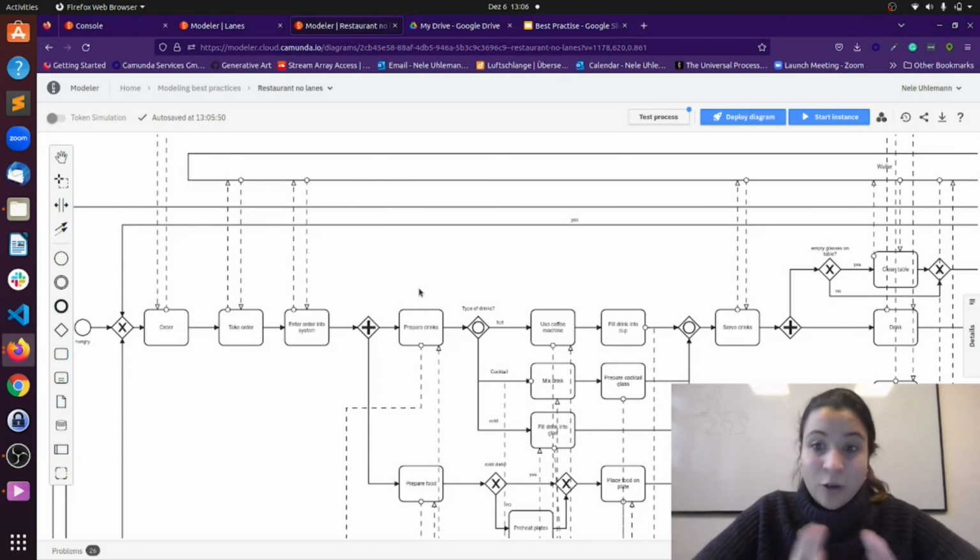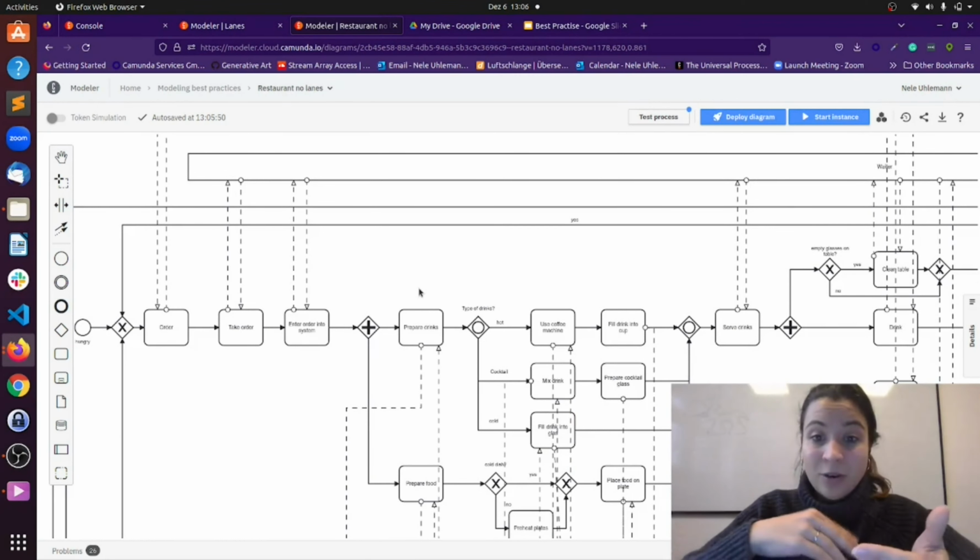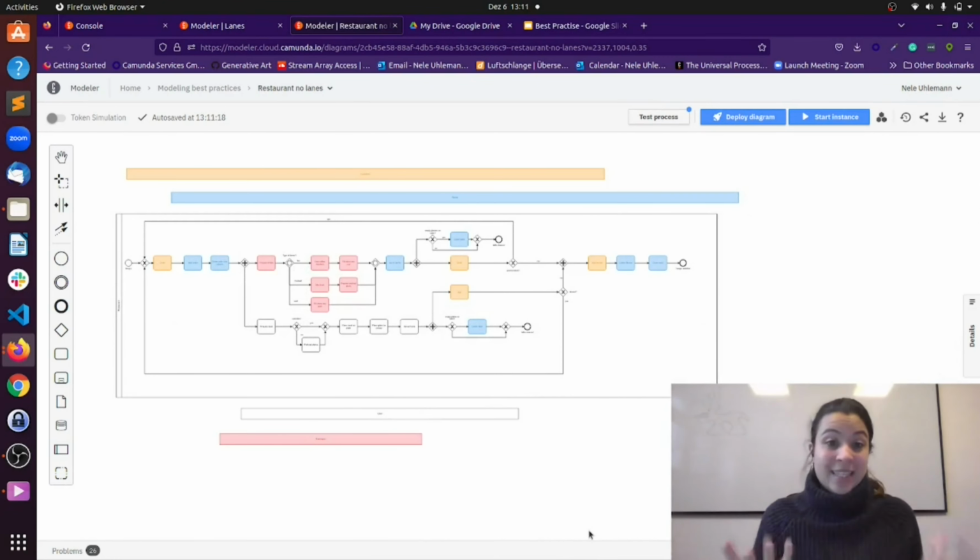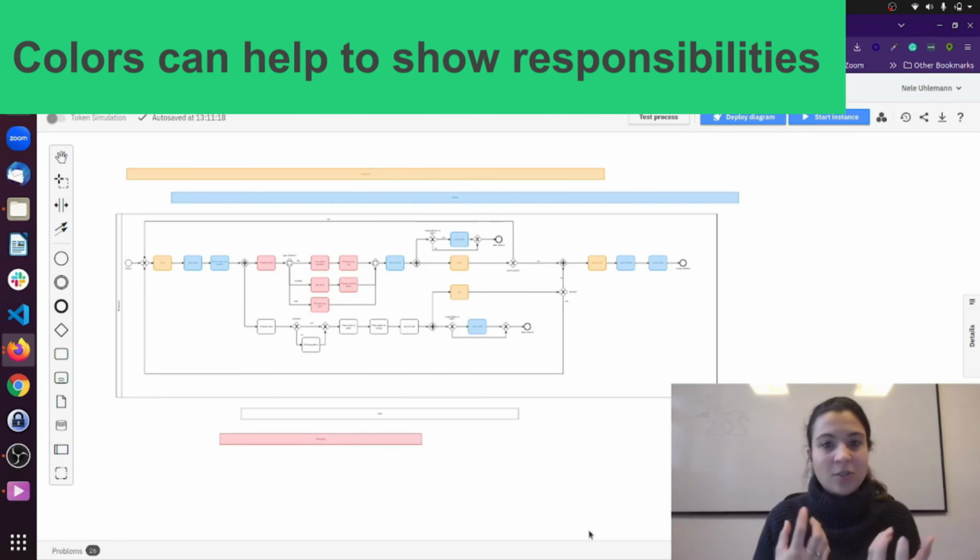Another idea you could use here is colors to identify different responsibilities. So let's have a look and change this to colors. Okay, that's the same model without the message flows. I would say message flows sometimes really work for showing system integration. This way, there was a lot going on in this model. So then sometimes it can be nice to work with colors.